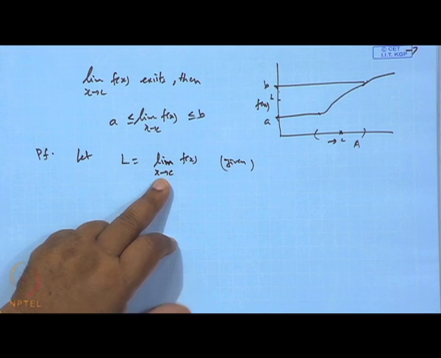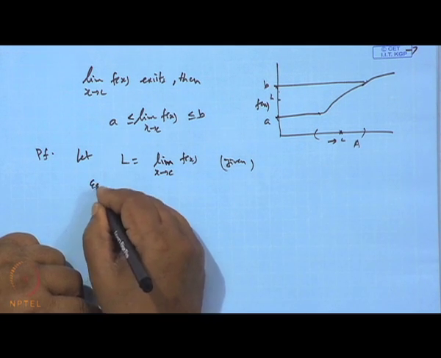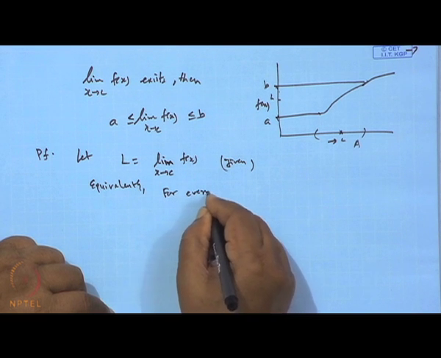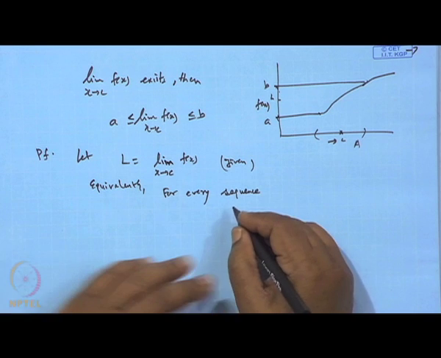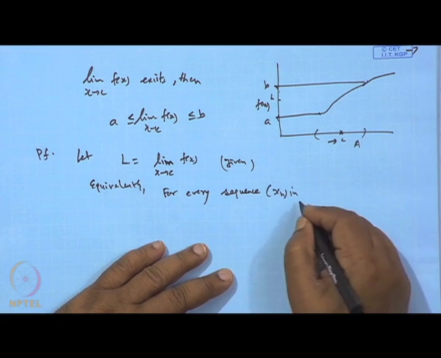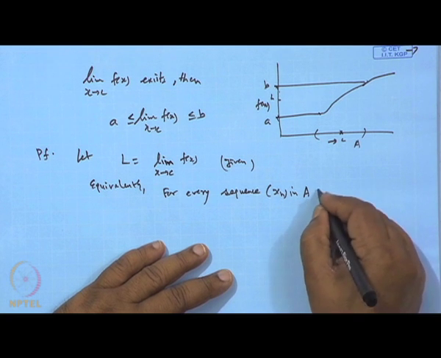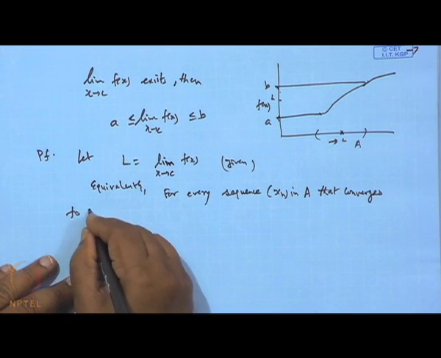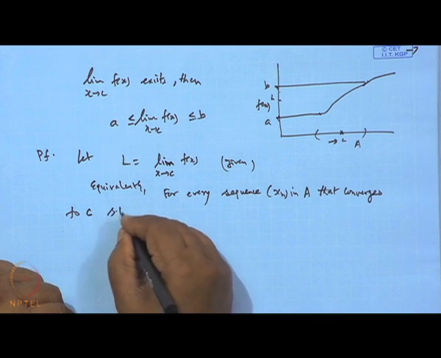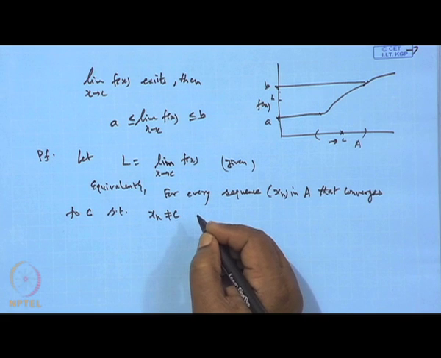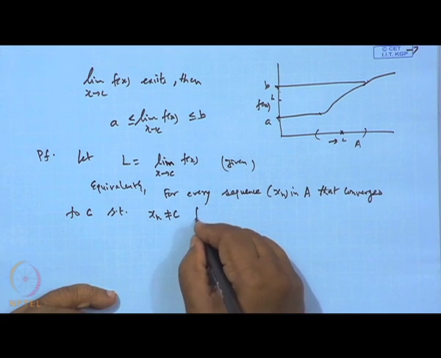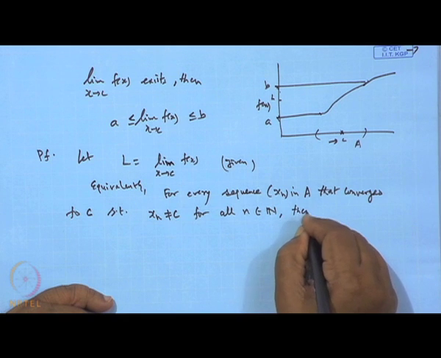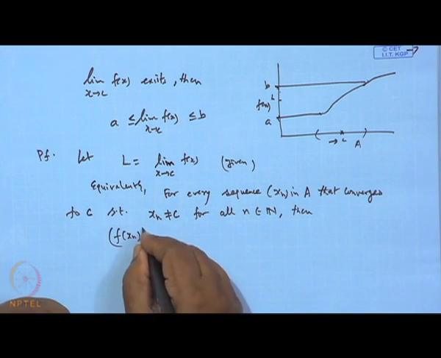If I go through what this result says, equivalently we can say for every sequence x_n in A that converges to C, such that x_n is not equal to C for all n belonging to the natural numbers, then the sequence of functional values f(x_n)